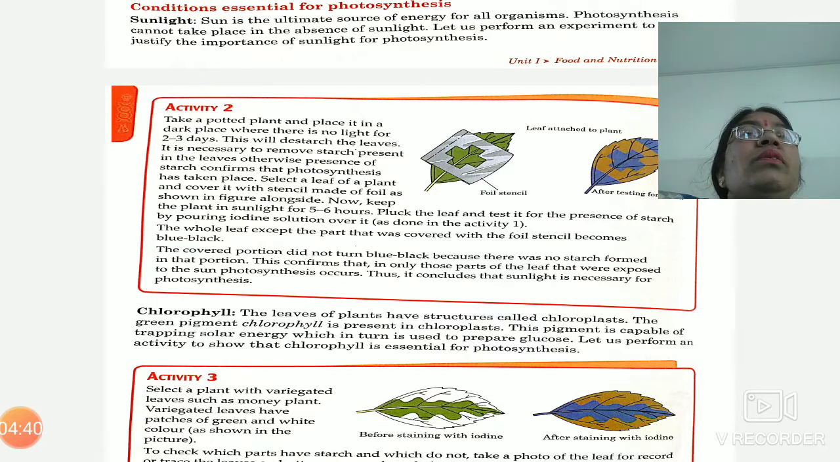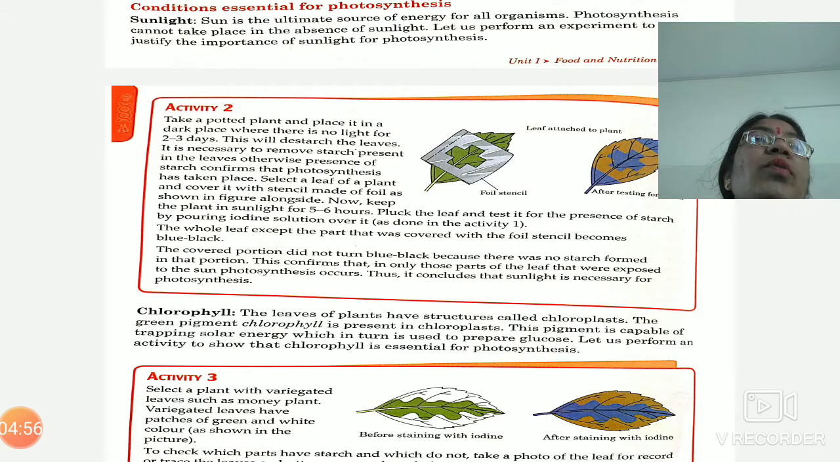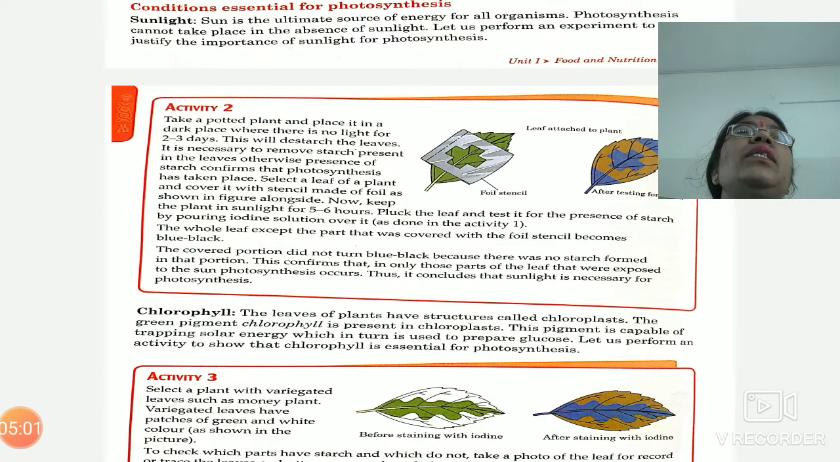Now, whether sunlight is really necessary or not for the process of photosynthesis, this can be proved with the help of another activity. In this activity, we will cover some part of a leaf when it is on the plant only. Now, after 2 or 3 days, we will pluck that leaf which is partly covered by paper. Now we will again perform the same